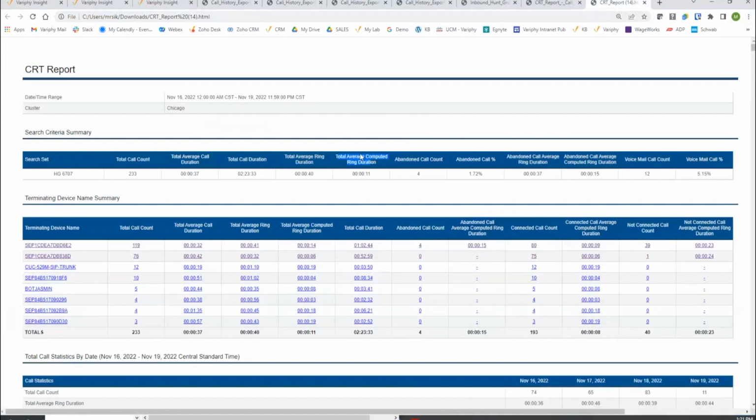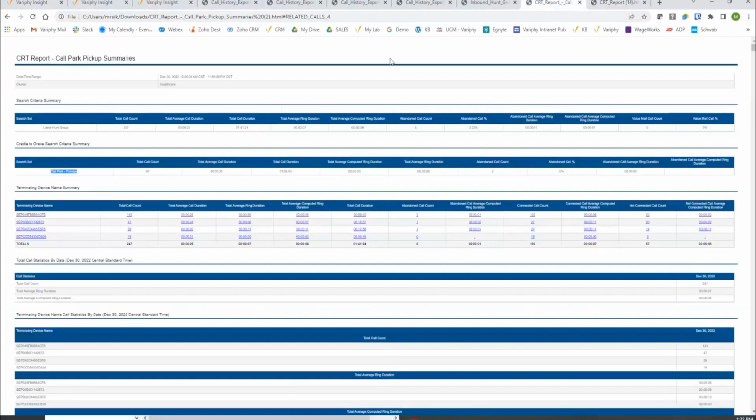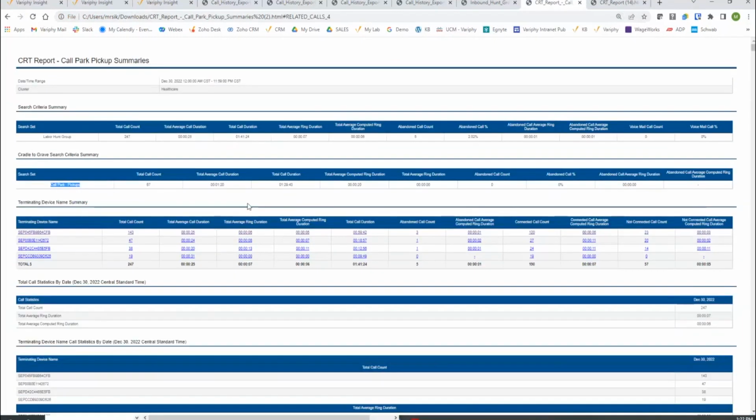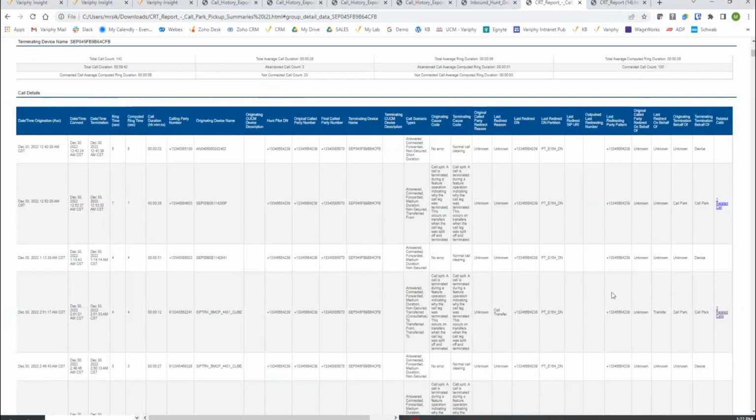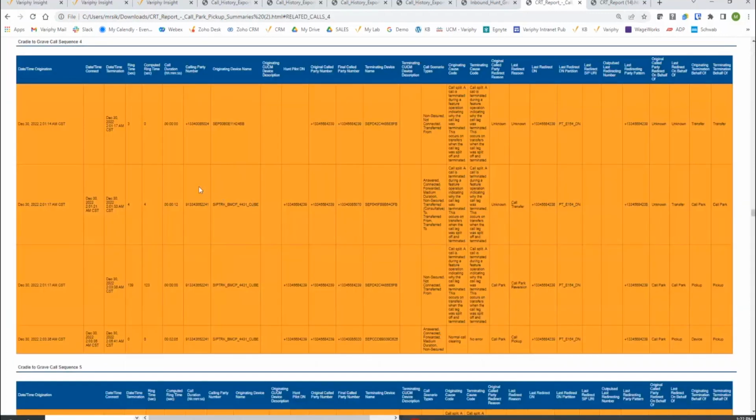Okay. Also, one thing I noticed last night while I was hammering away at some of this data, prepping for this demonstration, was that I think there's a good option here for us to build reports around call park pickups. Let me zoom in for everyone's eyes here. So at the moment, or previously to 13.1, call park scenarios. When calls are calling into environments, let's go look at some raw data here. When calls are calling into environments, here's a good one.